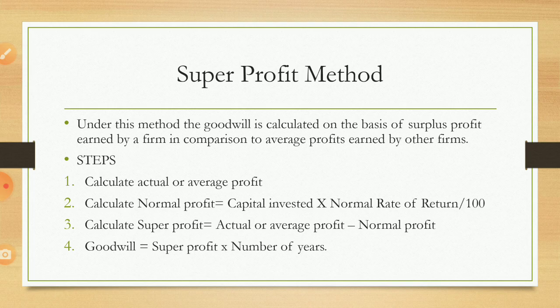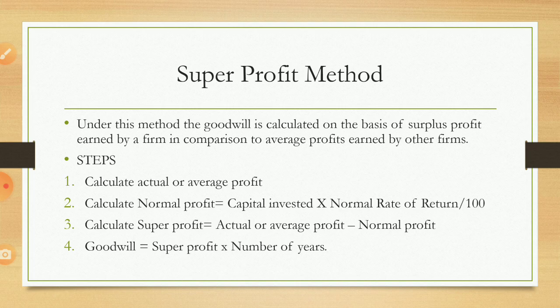Under the average profit method we calculated average profit. Under the super profit method we need super profit. To calculate super profit we need average profit also, and the average profit calculation is the same as under the average profit method we studied.